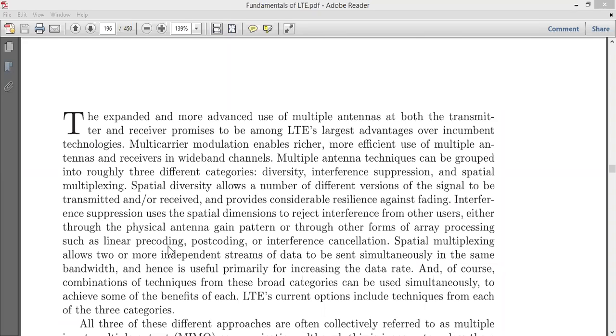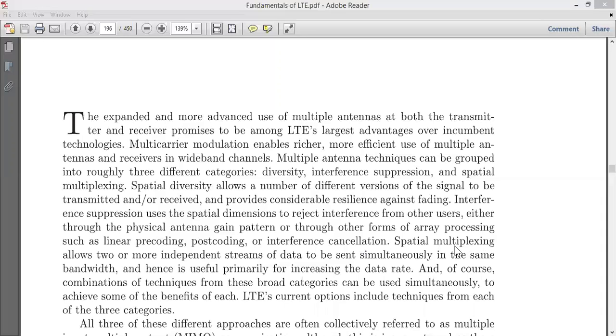Pre-coding means applying some kind of cyclic prefix, then removing the cyclic prefix, applying some kind of post decoding, that is CRC, cyclic redundancy bits, some kind of syndrome vectors, or simply you can go for interference cancellation. And the other is spatial multiplexing.